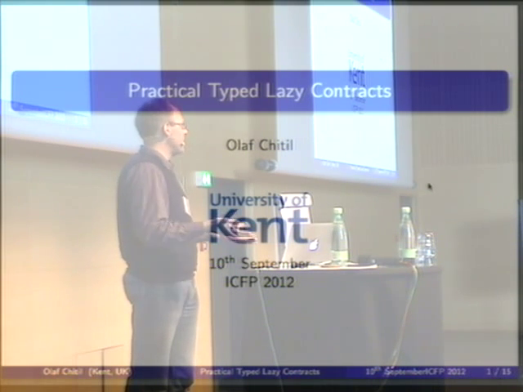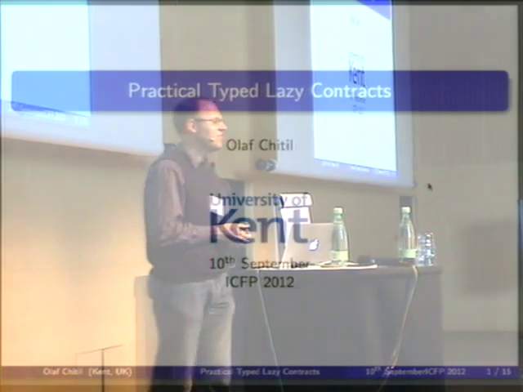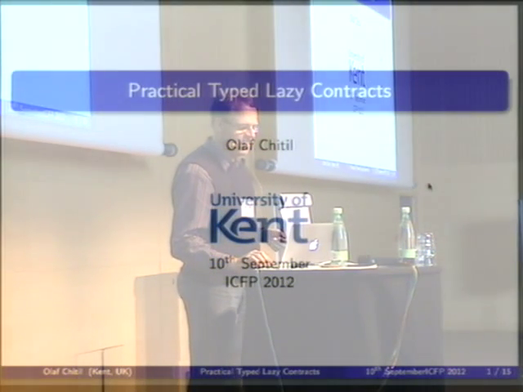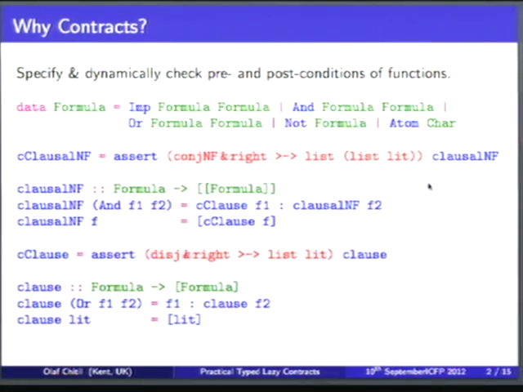Because first of all, you may wonder, if you're in a typed programming language, why do we need contracts at all? We just express everything in the types. But actually, we do know that, at least in Haskell, we do have some limitations in the type system, and maybe we don't really want to express too much in the types because it just becomes too complicated then.